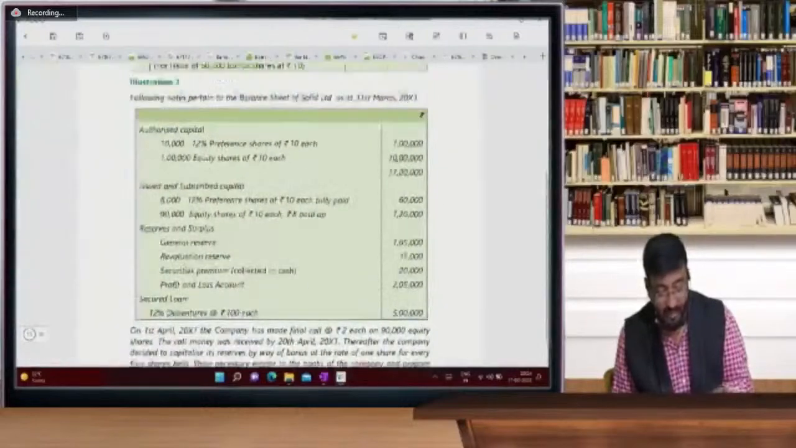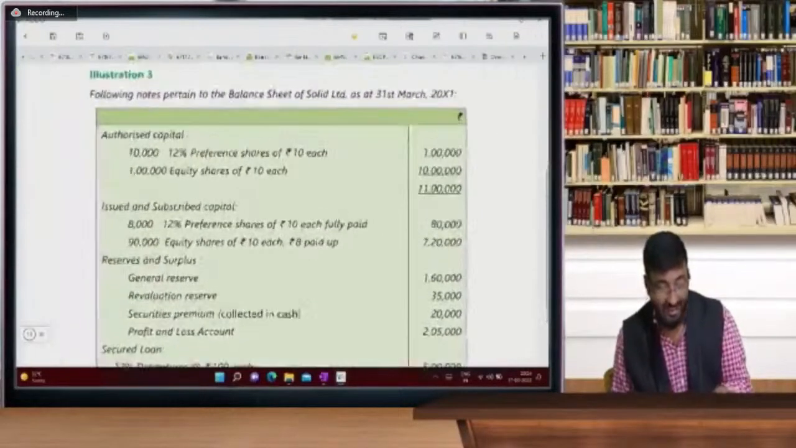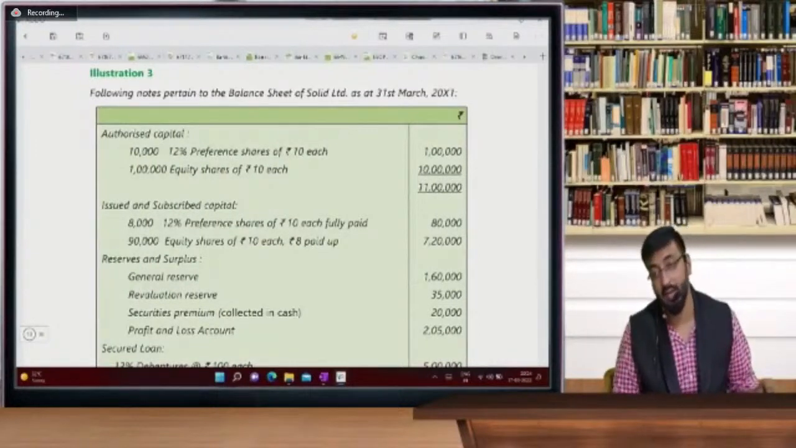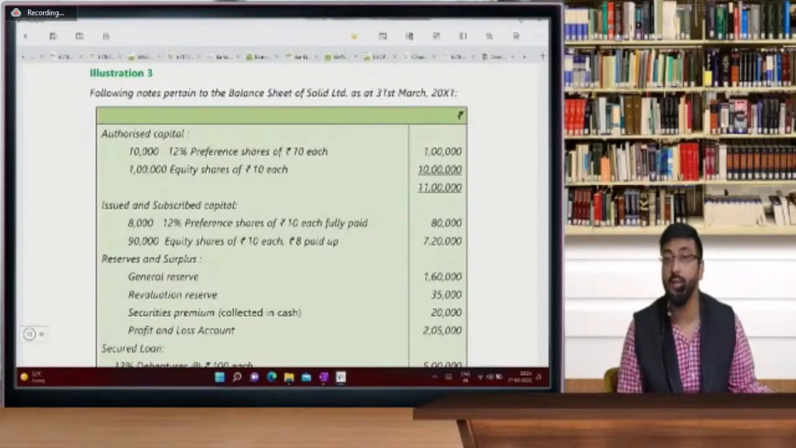So illustration number 3. Let's solve this. It is the last illustration of the day, so last 6 minutes now. And balance sheet practice, we'll do it in the next session. So this is the last session of bonus issue.